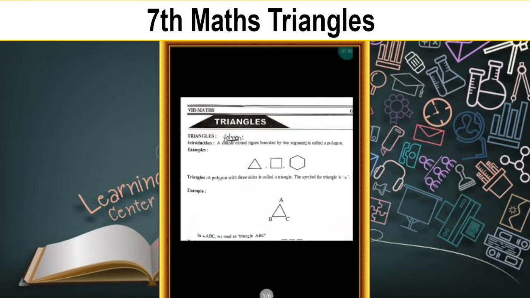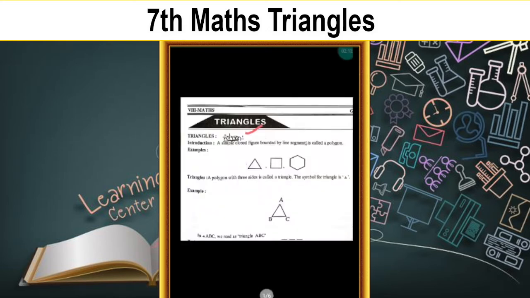Now let us start the topic triangles. Already we know triangles, rectangles and different shapes, squares we know. But what is the definition of a triangle, children? Before going to define a triangle, now let us know the polygon. What is meant by polygon?